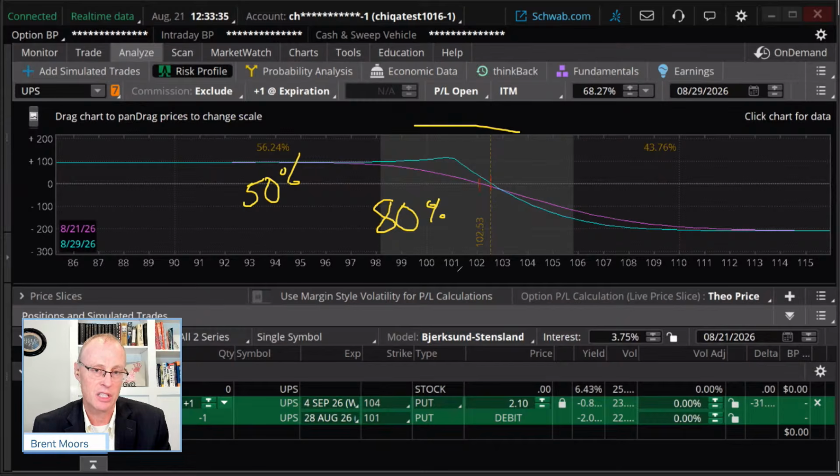If you want to roll the short leg, look at the risk profile graph and see, does it make sense for me to continue on this trade? Am I still bullish on this trade? If it does, then you may roll. You got to make sure that the expiration dates make sense. Like on General Mills, we didn't even have that choice. But if you're like, I got what I made out of this, I'm thinking it's more neutral-ish right now, you're probably just going to close out of the trade. Okay, other comments in the chat.